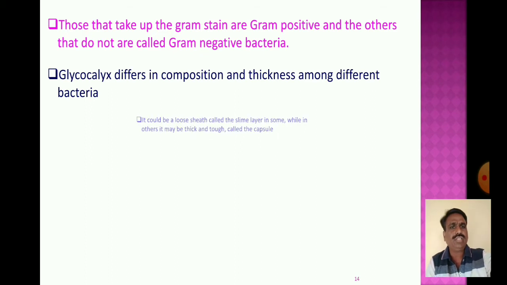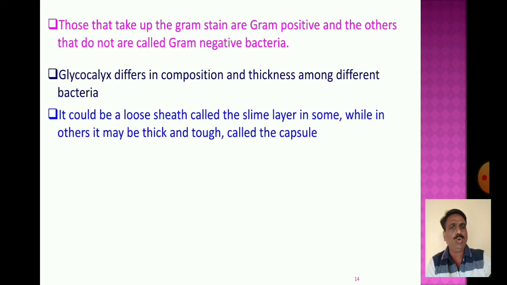It could be a loose sheet called the slime layer in some, while in others it may be thick and tough, called the capsule. The loose sheet is called the slime layer, and the thick and tough layer is called the capsule.